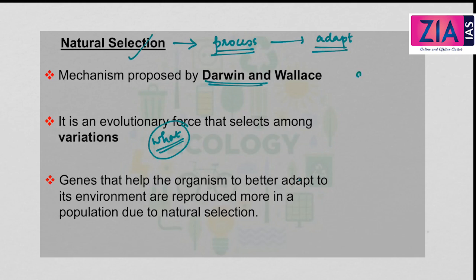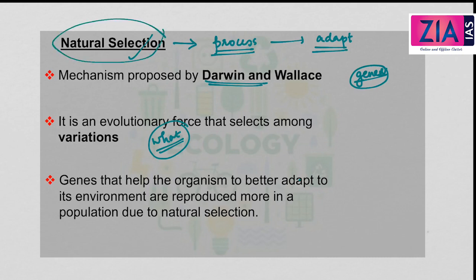These genes which are found in certain species help these organisms to better adapt to the environment to which they belong. So these genes which help the organism for adaptation are naturally selected and they are reproduced more in a population, and this increase in the reproduction of these genes happens because of natural selection.